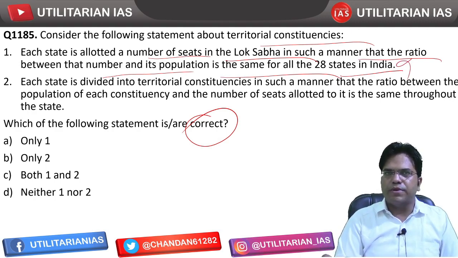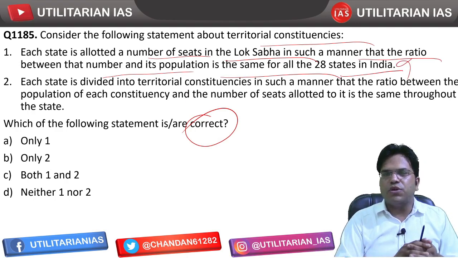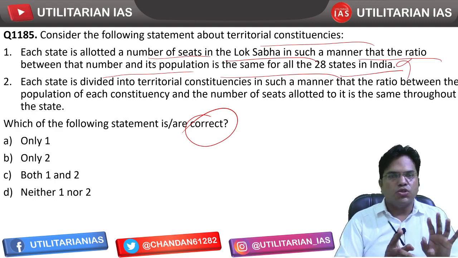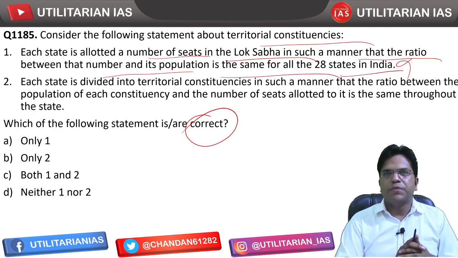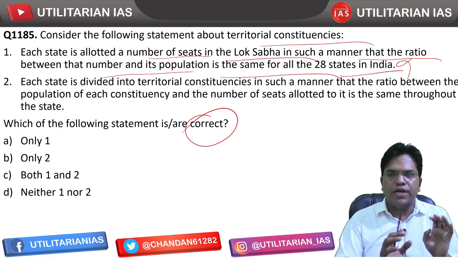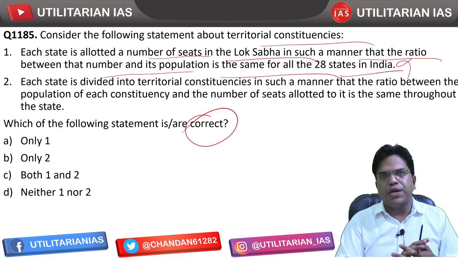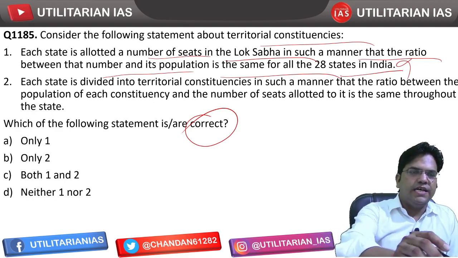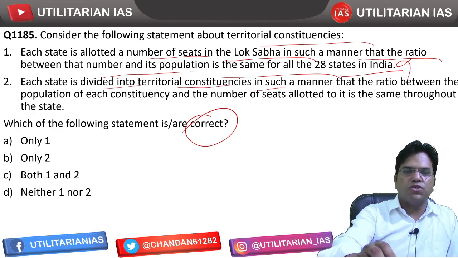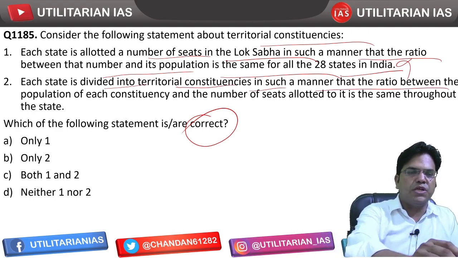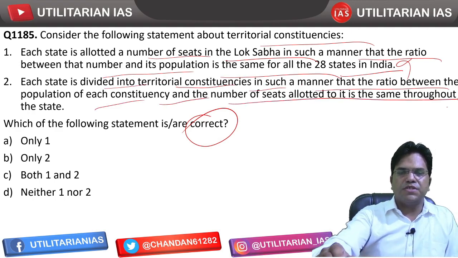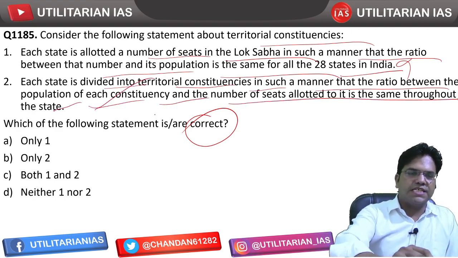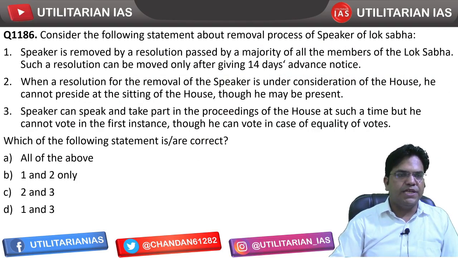In most states, the ratio of Lok Sabha seats to population is the same, but there are certain states with population below 60 lakh, so there the population logic is not applied. A lump sum number of Lok Sabha seats is given to those states for proper representation, in states below 6 million. So this is incorrect. Each state is divided into territorial constituencies in such a manner that the ratio between the population of each constituency and the number of seats allotted remains the same throughout, so that is correct. Second only, that is B is going to be the right answer.